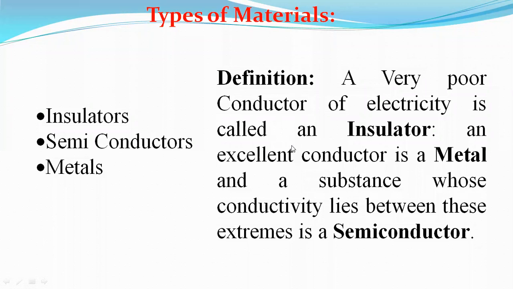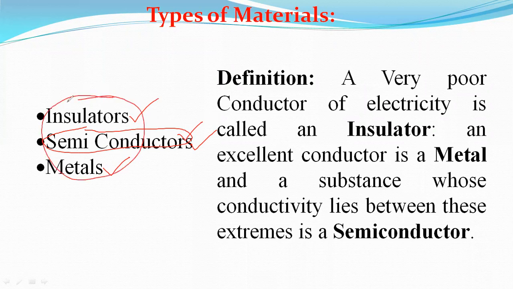There are several types of materials. Coming to the electronics part, we categorize them into three parts: insulators, semiconductors, and metals. Semiconductors we already studied just now. Very large scale integration, high speed devices are all designed in semiconductors. All electronic devices are made with the help of semiconductors only.